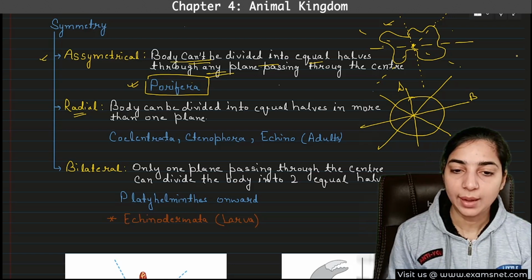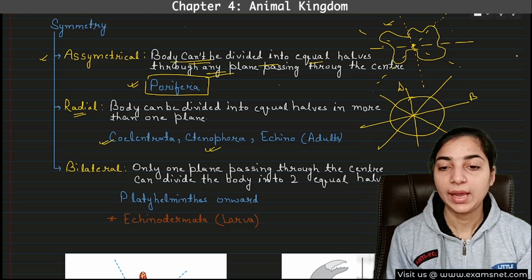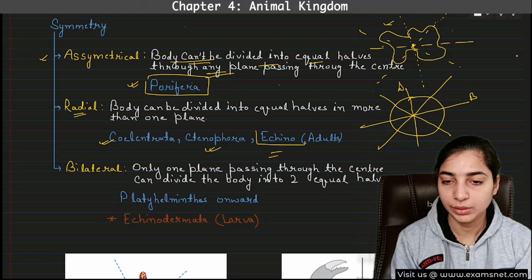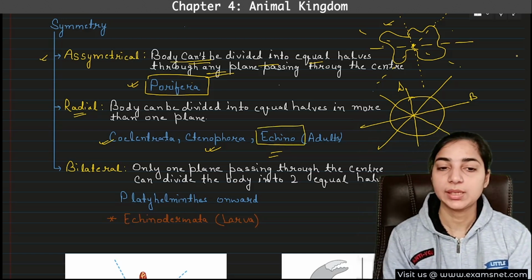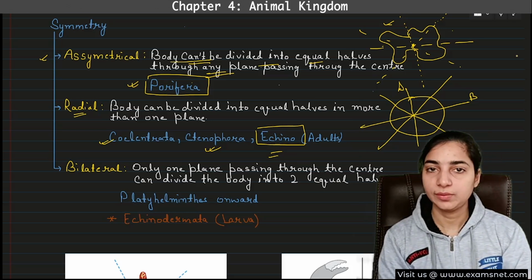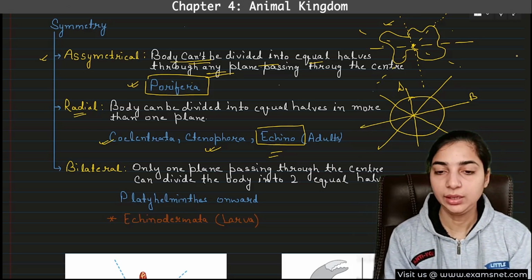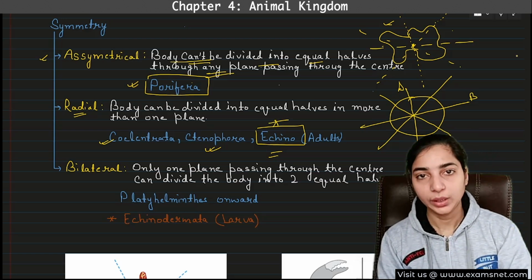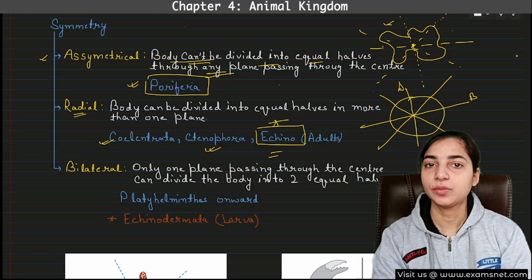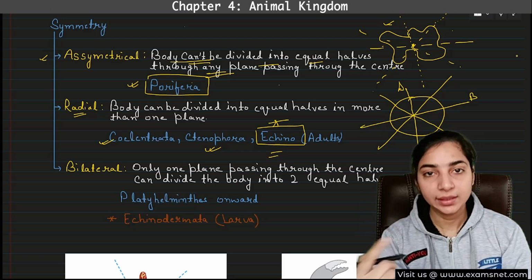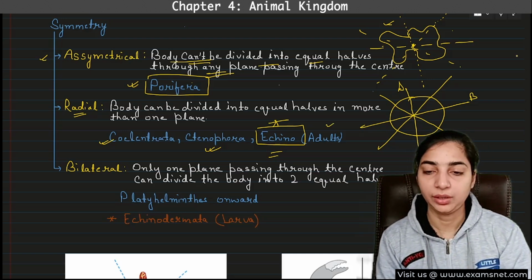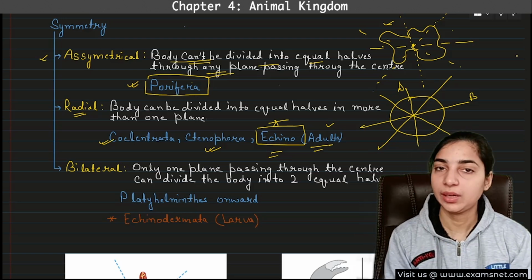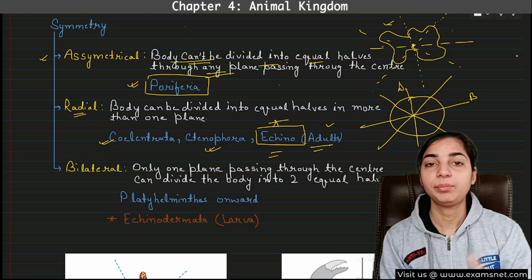Examples are Coelenterata, Ctenophora, and Echinodermata. Here you have to remember this, because this is not in the proper sequence, so this can be quite confusing. Coelenterata and Ctenophores will definitely come together under the radial symmetry. Another example to be remembered specifically is Echinodermata. Echinodermata in fact have both types of symmetry, radial and bilateral, but the adult Echinodermata are radially symmetrical. So here you have to remember this word adults. These are the adult echinoderms which have radial symmetry. The larval forms will have bilateral symmetry.